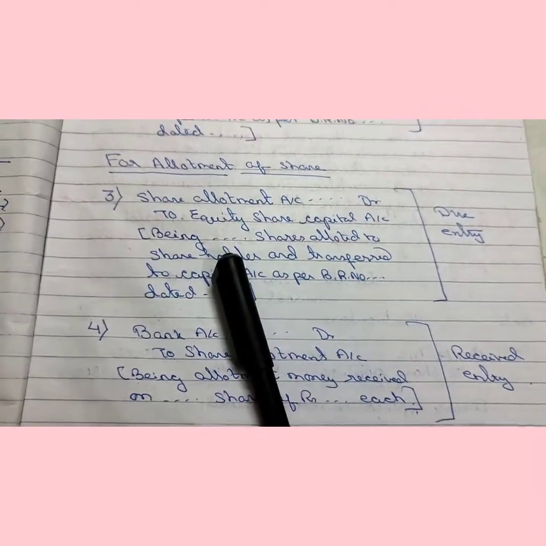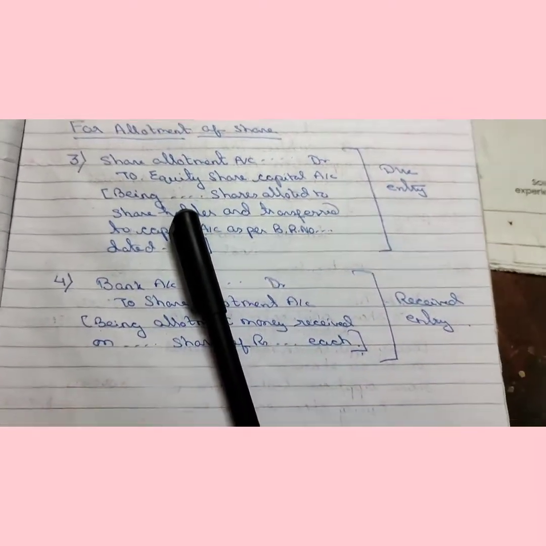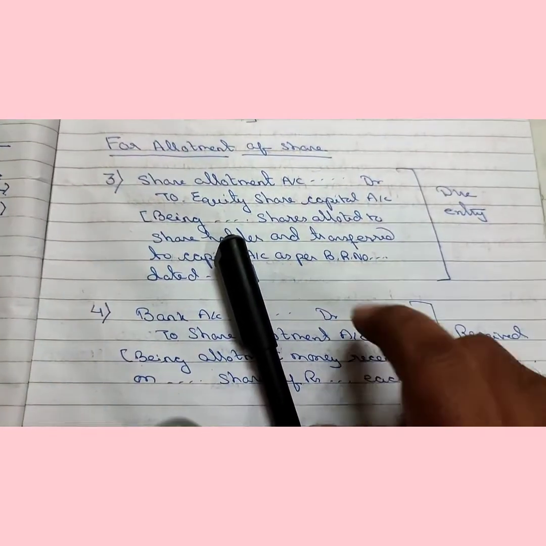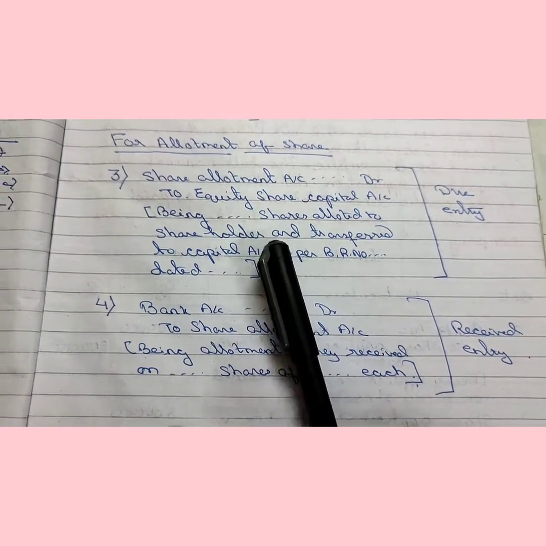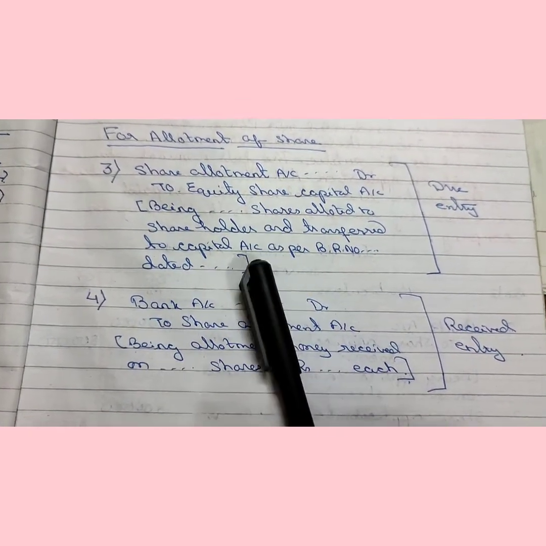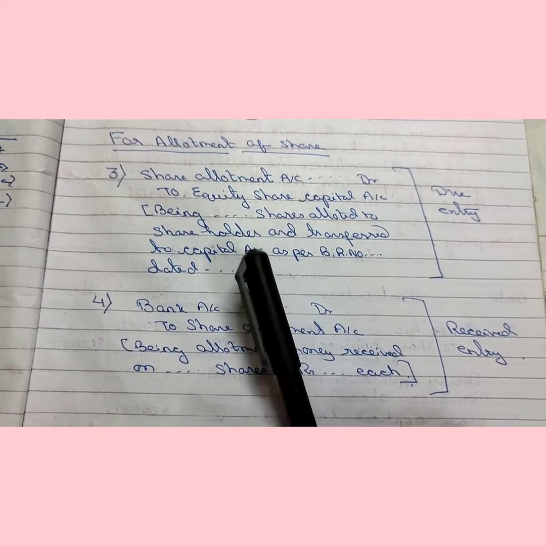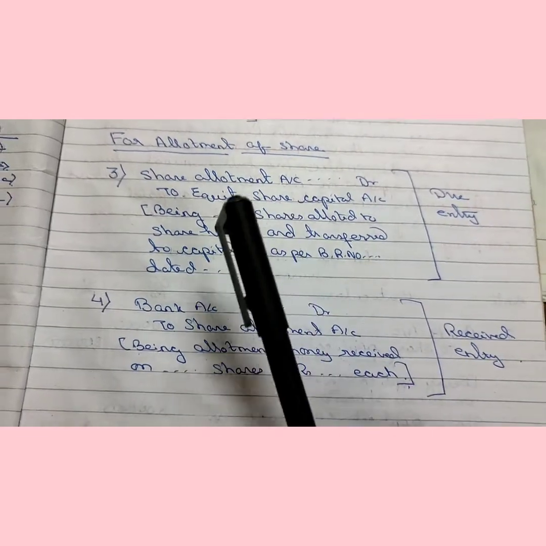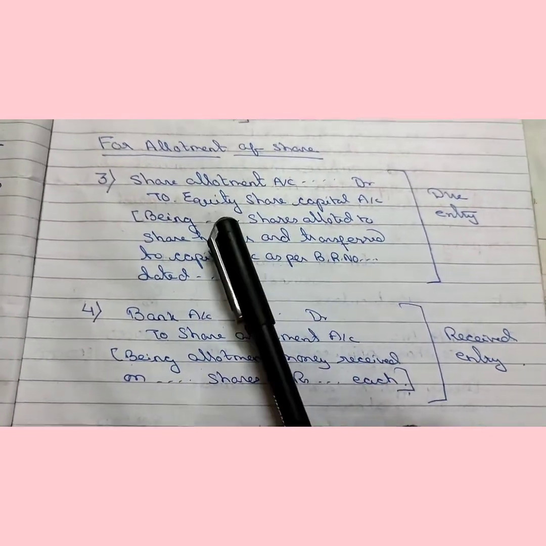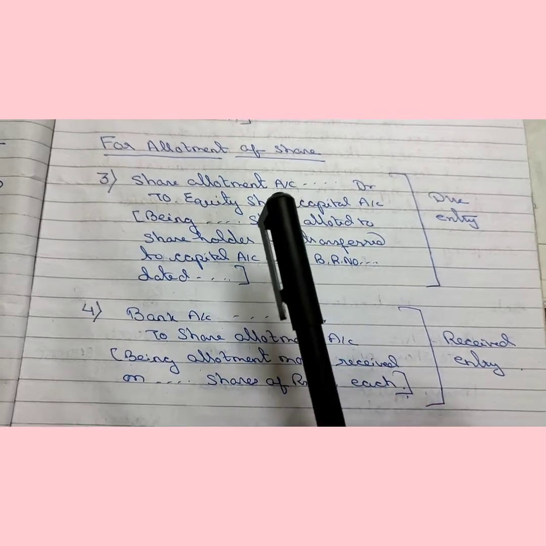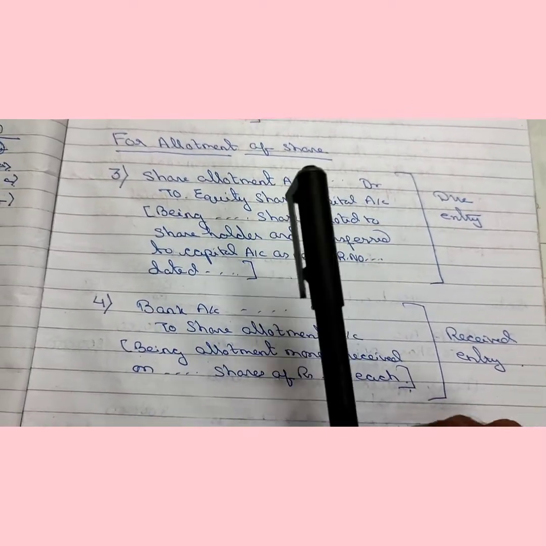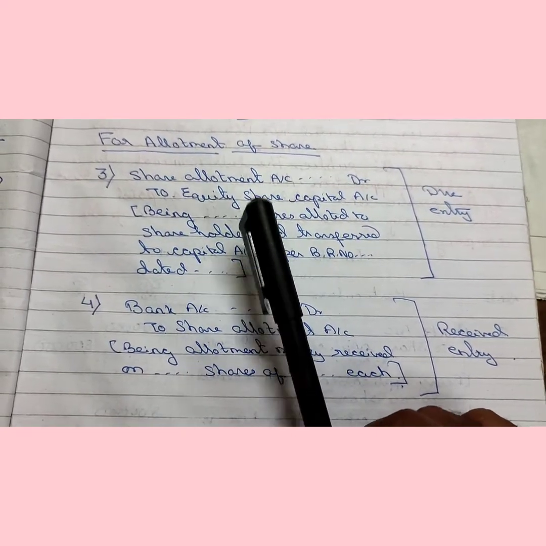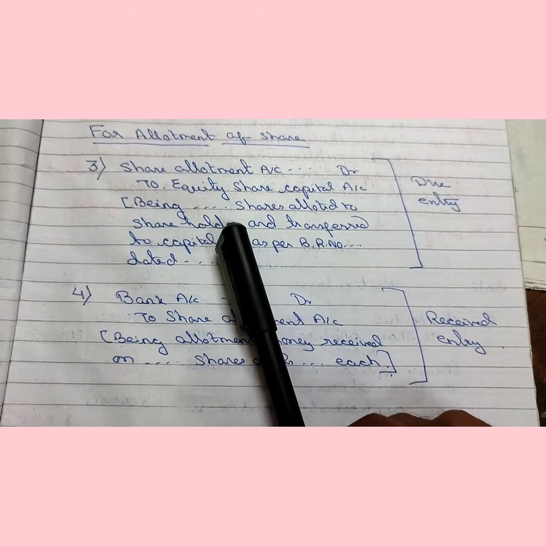After receiving application money, the second part is allotment of shares. Now what is allotment of shares? The board of directors decides which shares are to be taken and which are not. We will discuss this in our next classes. First, after application, the board of directors allots some shares, and they call for allotment money. The second installment is allotment, and the board of directors calls for allotment money.